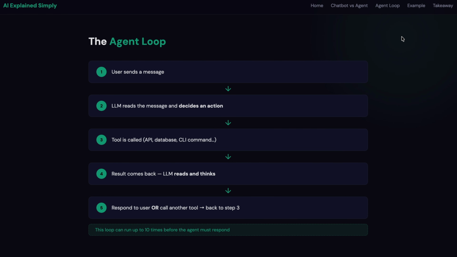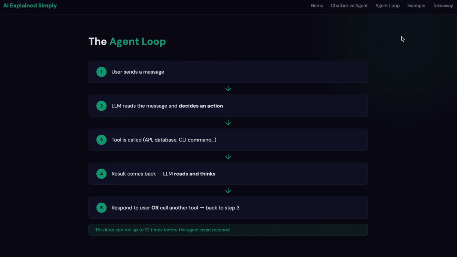The tools get called, maybe it's a flight search API, right? The tool runs a search and returns some results. Then the LLM reads those results and thinks, okay, I have flight options, now I need hotels. It either responds to the user, and this is the key part, or it calls another tool and goes back to